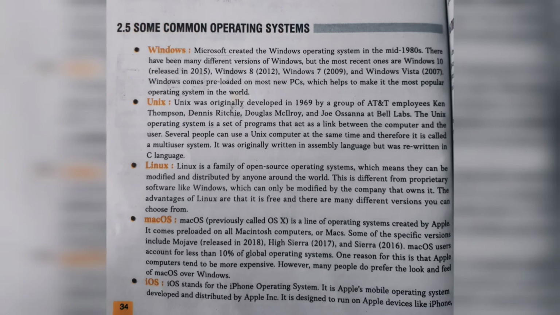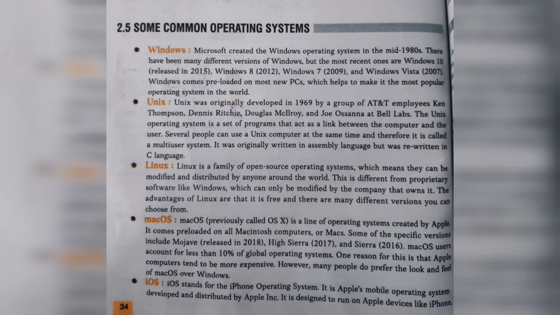So, we're going to learn about some common operating systems. What are the common operating systems? Okay, Windows. Microsoft created the Windows operating system in the mid 1980s. There have been many different versions of Windows, right? There are many versions, aren't there?